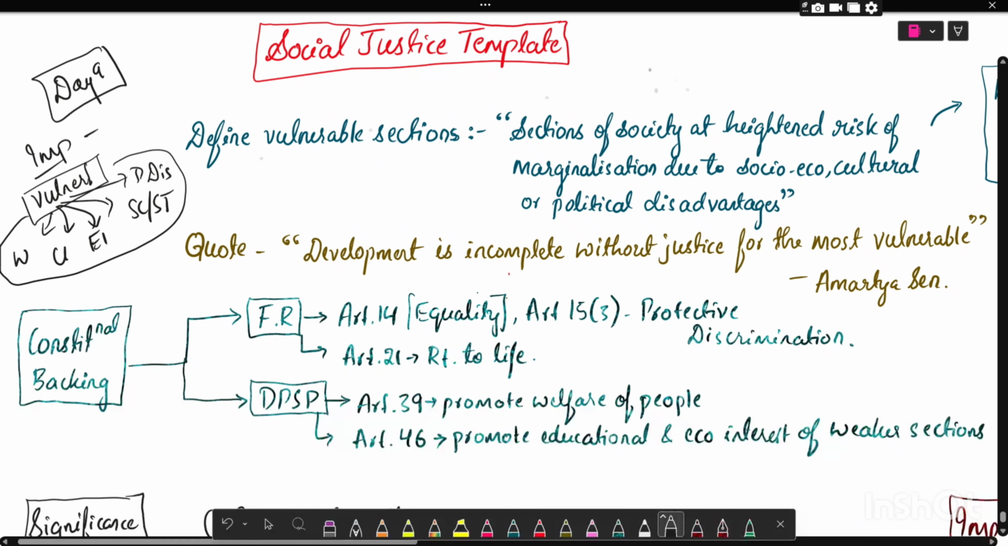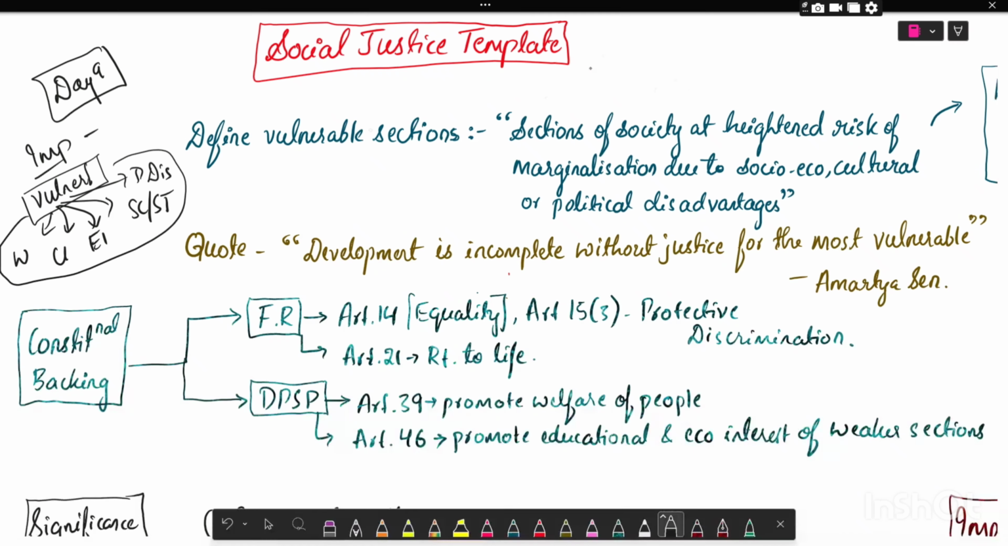So, how can this template be used? Whenever there is a question on any vulnerable section, you can use these dimensions to generate the points. Now, let us start. In the introduction, you can start by defining the vulnerable sections, that is, sections of society at heightened risk of marginalization due to socio-economic, cultural or political disadvantages.